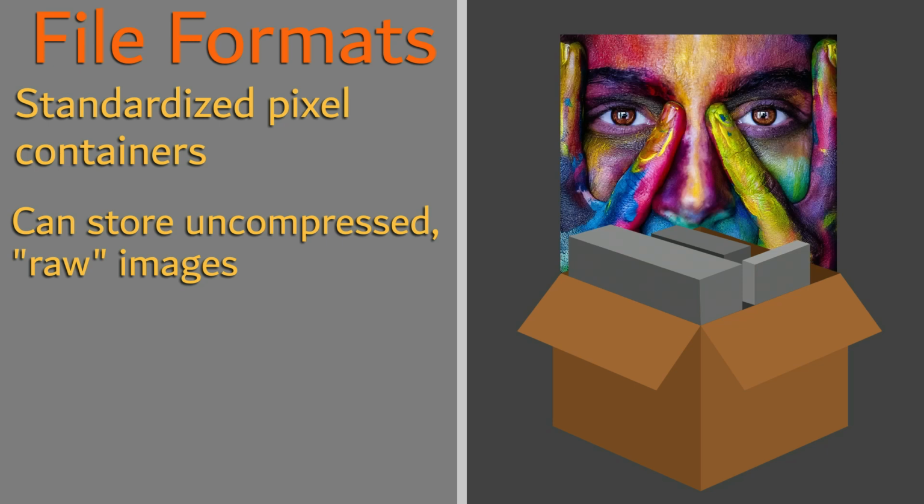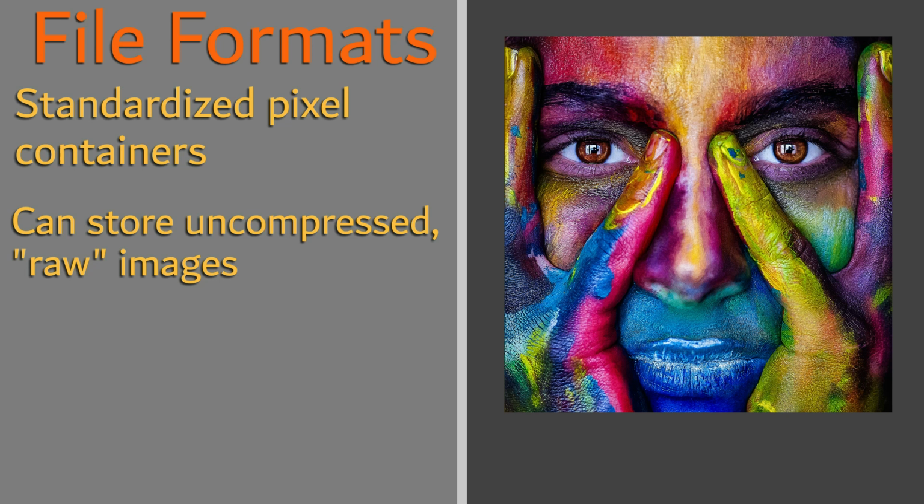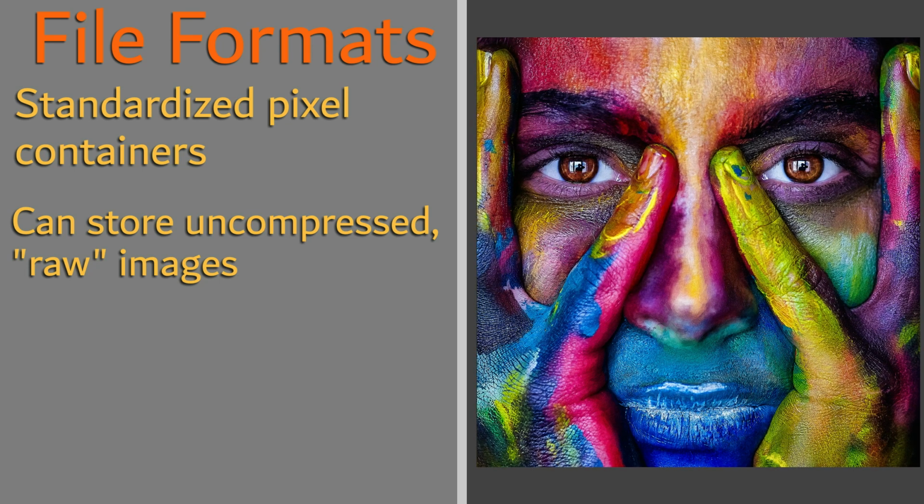When storing an uncompressed image, we are storing the raw information of that pixel array. This allows for storage without altering the image and maintains the image in its highest quality format. A raw image is the highest quality that any given image may be, given that image's size and resolution.